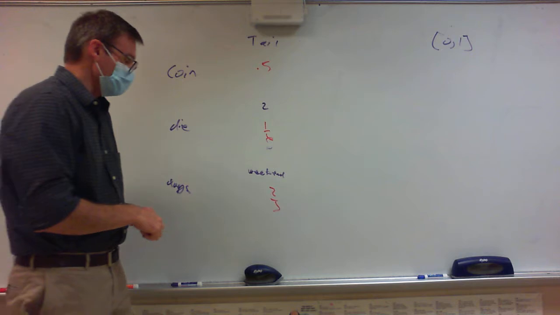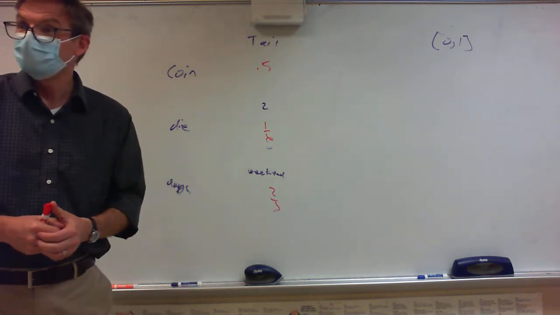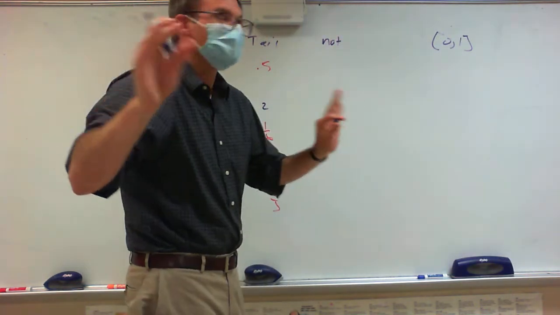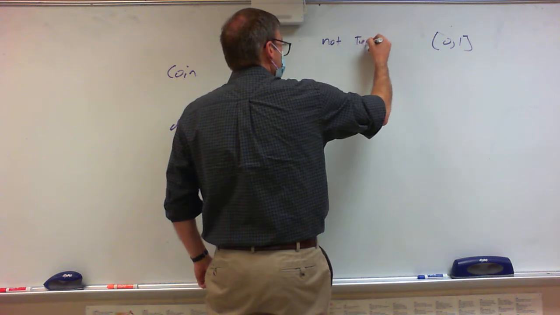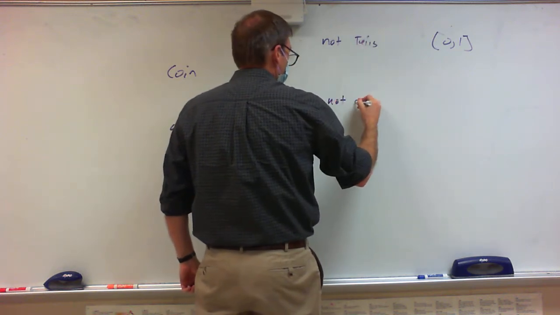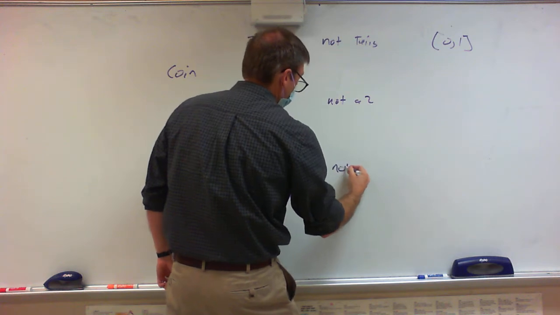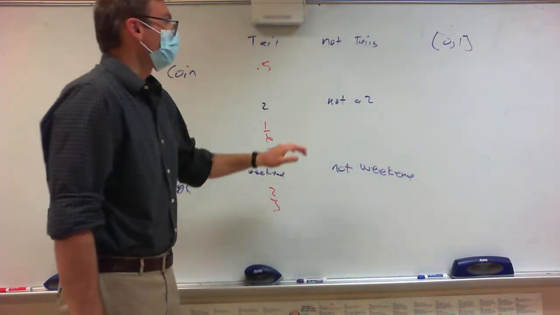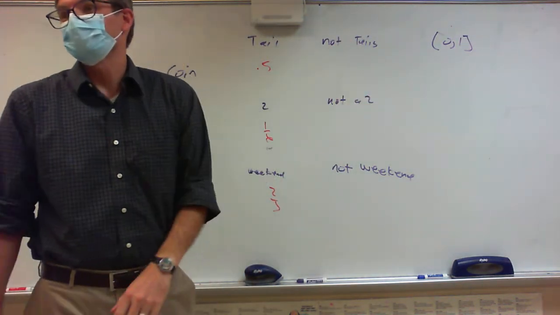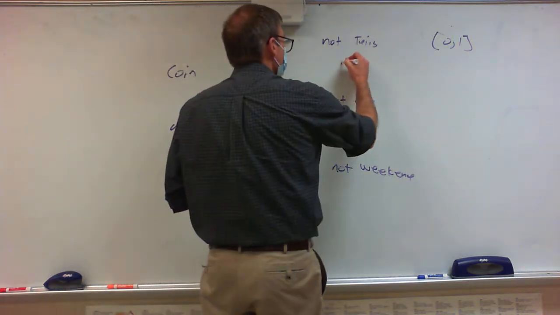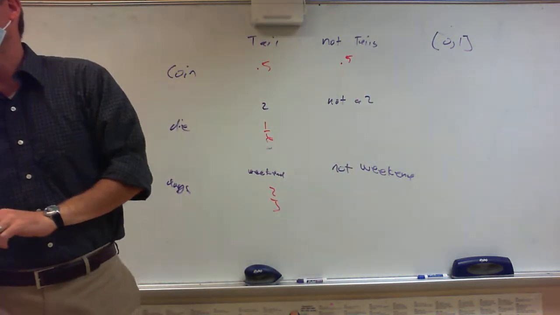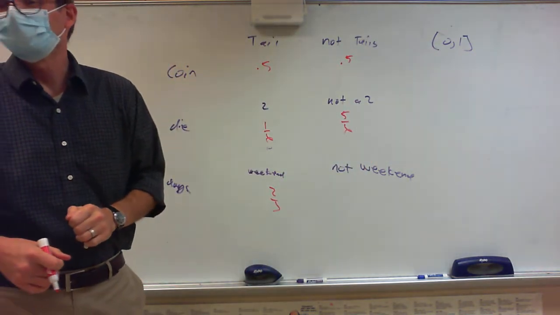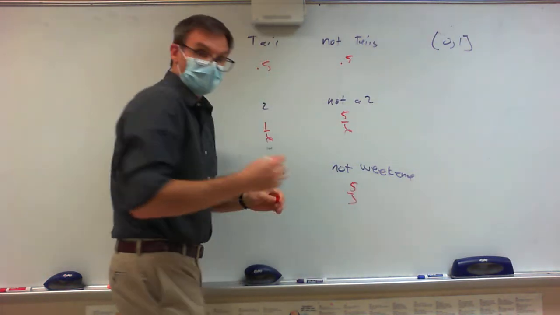We're also going to need the probabilities of not getting what we want. So I want to talk about not a tail. I know that's a head, but you'll see why I call it not a tail. Not tails, not a 2, and not a weekend. What's my probability of not getting a tails? 0.5. What's my probability of not getting a 2? 5/6. What's my probability of not being on a weekend? 5/7. Is everybody okay with this?